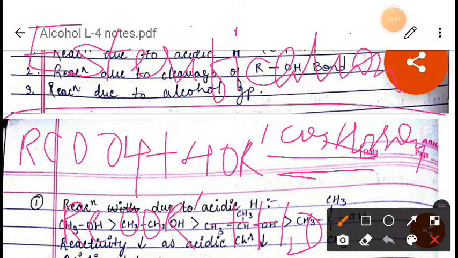Why is it happening like this? Listen carefully. Because of the steric hindrance of the bulky group. As a result, it is difficult to prepare esters of tertiary alcohols.